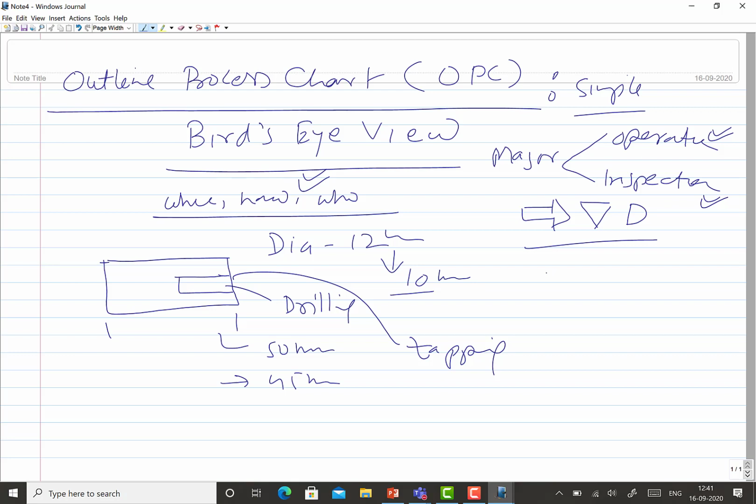So start like the turning, facing, drilling, tapping. So these are say 4 operations. And you identify at which stage you will be performing the inspection: after final diameter or final length is realized, after drilling the hole, after the tapping, or at which stage the inspection is to be done.